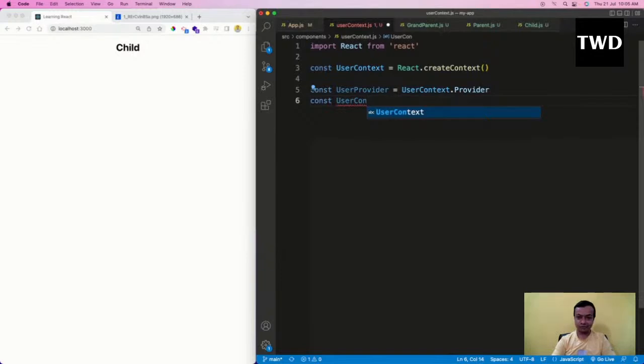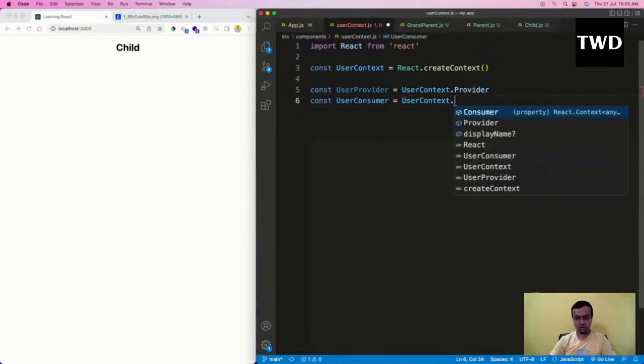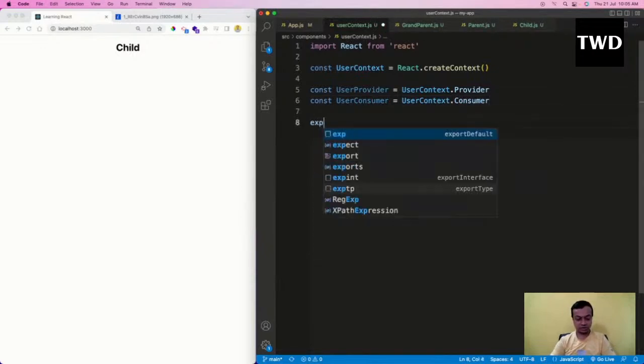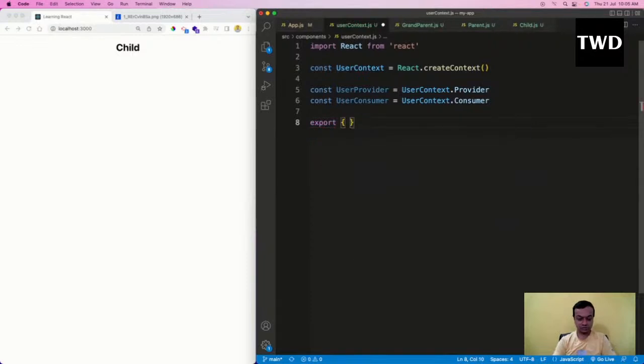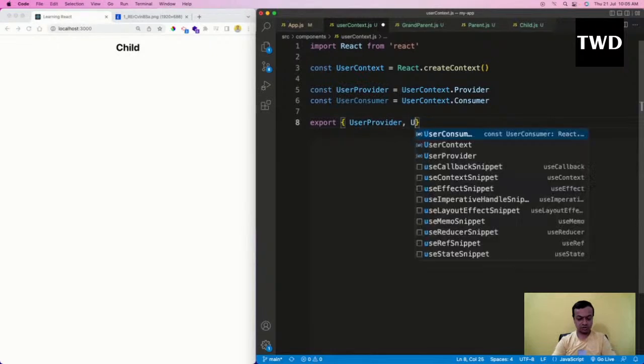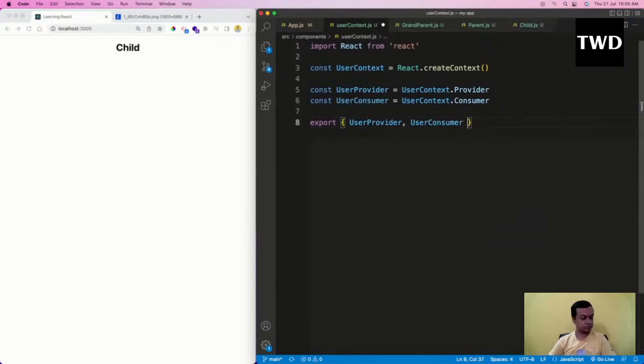There is a concept of provider and consumer in context, so we're going to use that. Export UserProvider, UserConsumer.